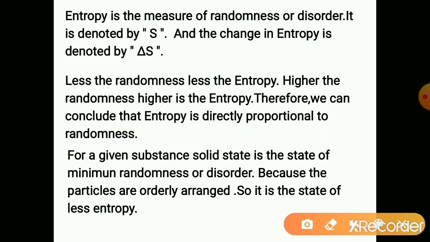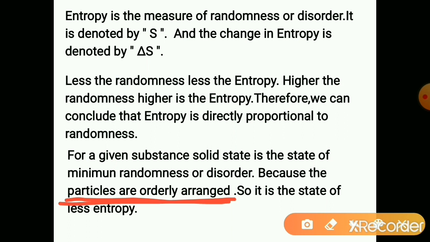For a given substance, the solid state is the state of minimum randomness or disorder. We know that in the solid state, particles are orderly arranged in a particular fashion, very systematically. They are tightly held to each other.